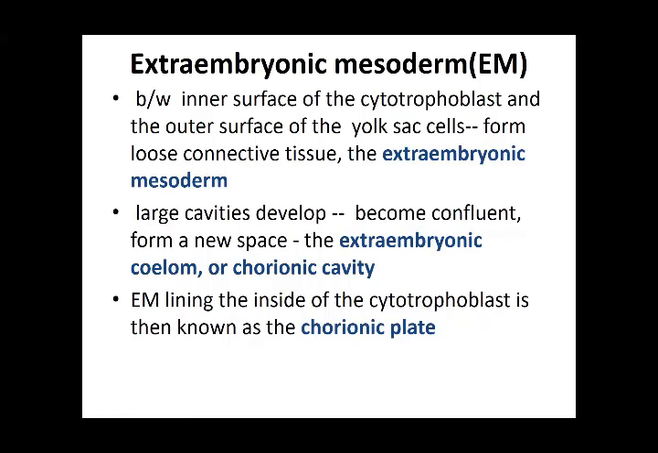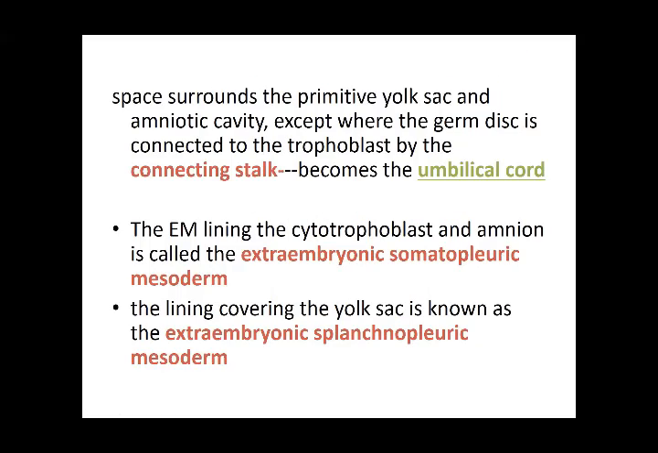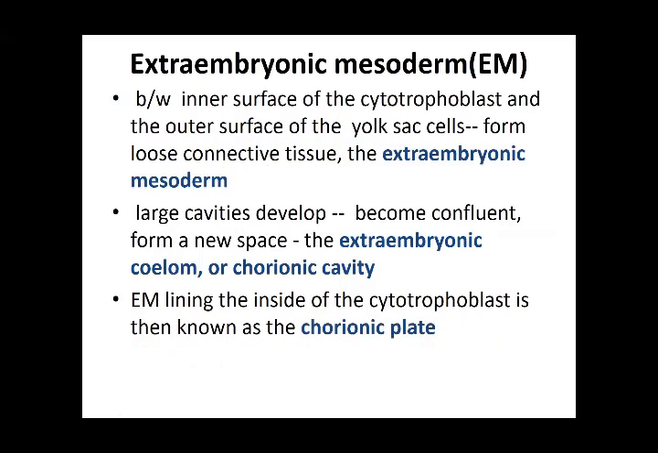So this is the extraembryonic mesoderm, and in between these two is the chorionic cavity. The cells of this extraembryonic mesoderm which are lining the inner side of the cytotrophoblast are called the chorionic plate.